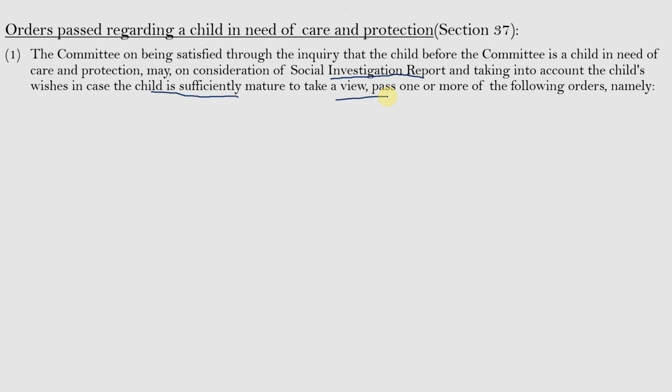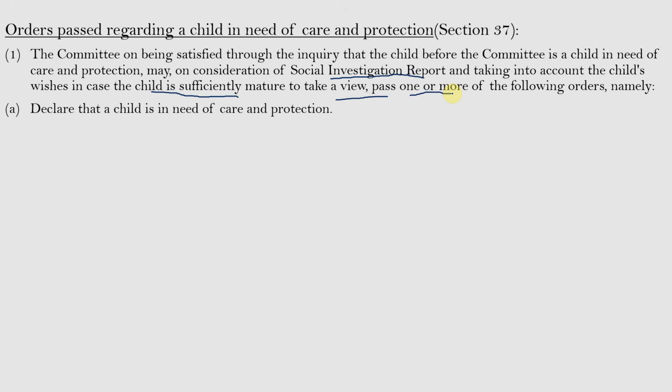So, the committee, on being satisfied by the inquiry and the social investigation report and the child's opinion, if the child is mature enough, may pass one or more of the following orders.